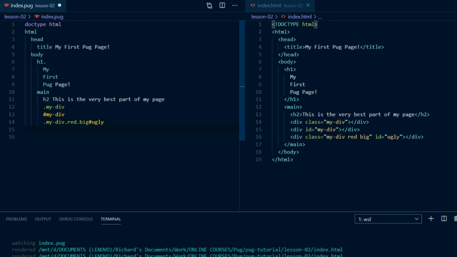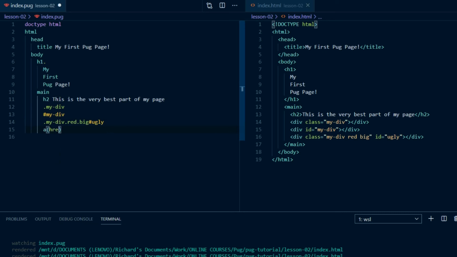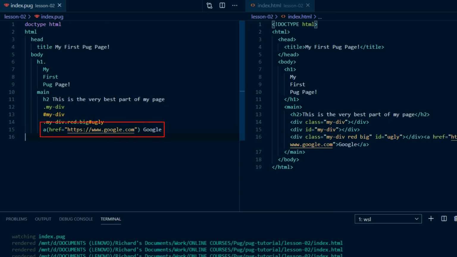Attributes are done in Pug using round parentheses. a, and then in parentheses, href equals https://www.google.com, and then after the parentheses a space and Google. So you put the link text on the same line after the Pug tag, and it will appear inside the a href tags in the HTML.